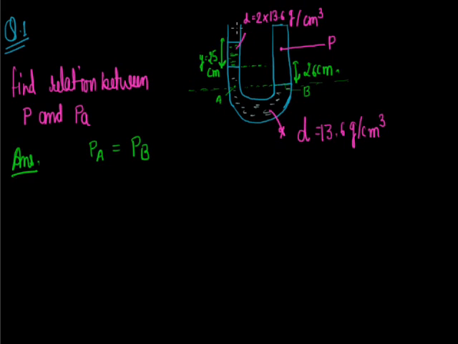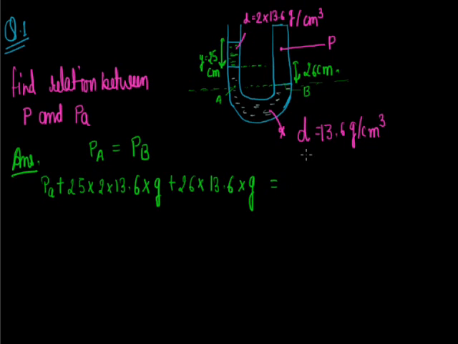So at A we can write atmospheric pressure plus, due to this height, 25, the density of this liquid is twice of 13.6, and g, plus due to this height, which is 26 centimeters, 26, the density of the other liquid is 13.6 into g.